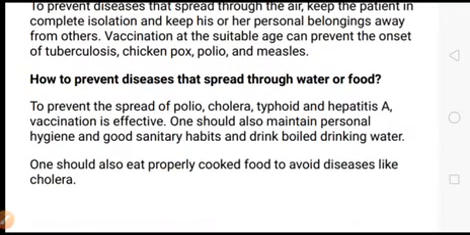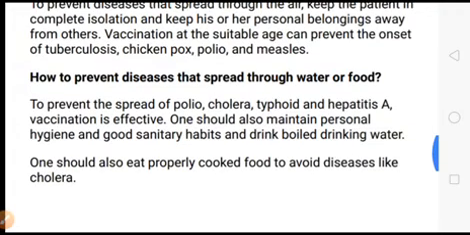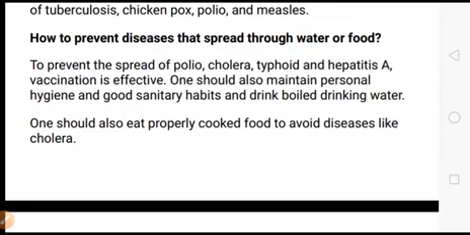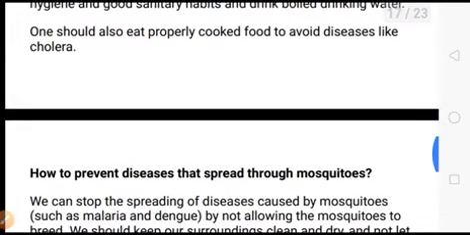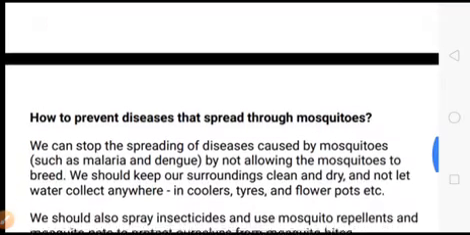Then the second question is how we can prevent the disease that spread through the water or the food. To prevent the diseases polio, cholera, typhoid, hepatitis A, vaccination is effective. One should also maintain personal hygiene and good sanitary habits and drink boiled drinking water. हमें हमेशा मानसून की सीजन में पानी बॉयल करके पीना चाहिए. One should also eat properly cooked food to avoid diseases like cholera. हमें हमेशा कुक फूड खाना चाहिए.